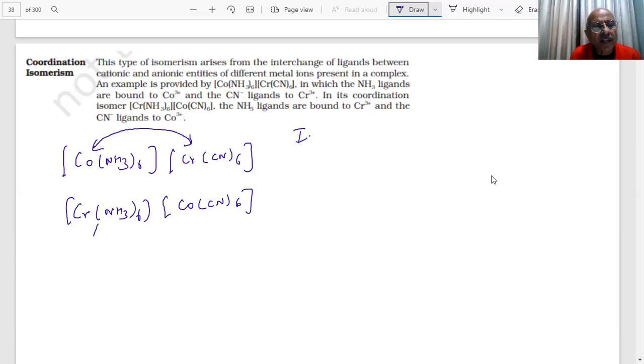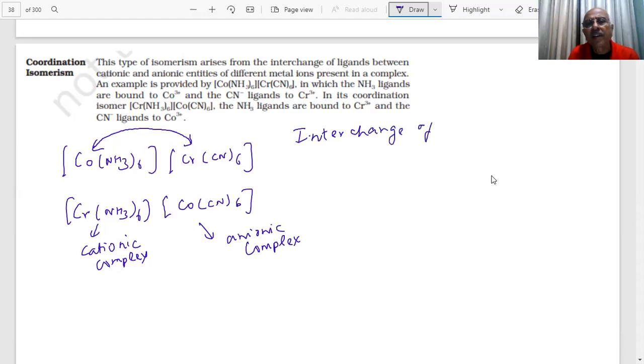This is the cationic part, what we call the cationic complex, and this is my anionic complex. You know about it. There is an interchange of ligands in the cationic and anionic entities of different metal ions, of different metals. So I have interchanged the ligands.